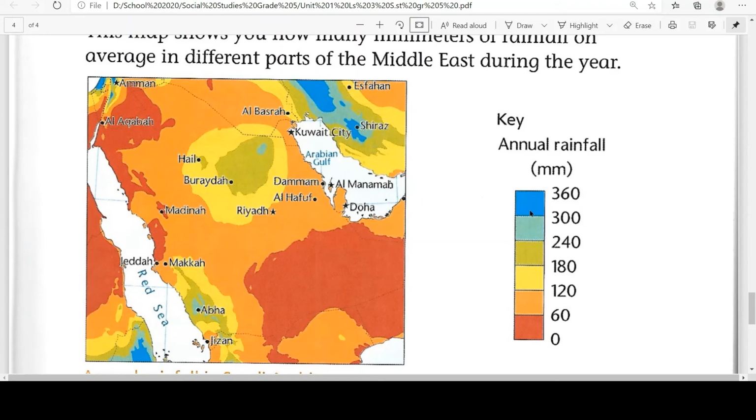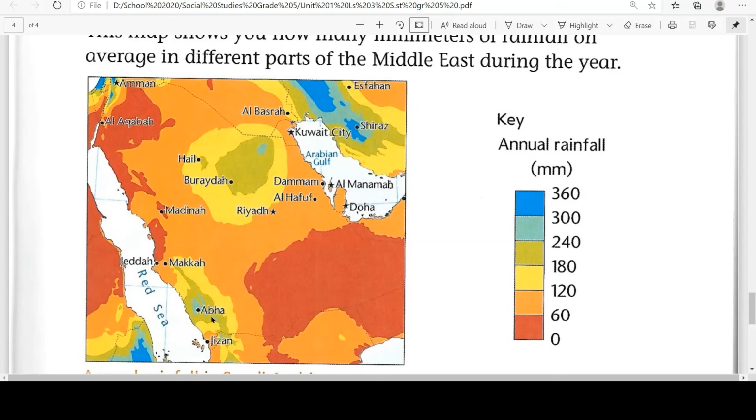For example, again we see this key. This dark orange color shows us 0 to 60 millimeter, then 60 to 120, and the highest is 360 millimeters per year, per annum. So if we see our city Riyadh, we can see here it is in orange. Okay, so if we match this color with this key, it means in Riyadh almost it rains from 60 to 120 millimeters per year.